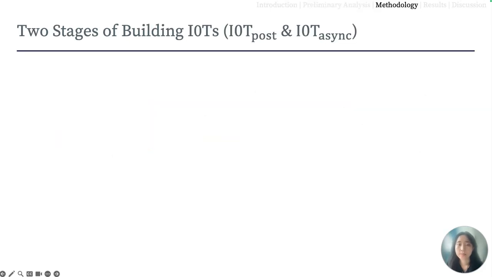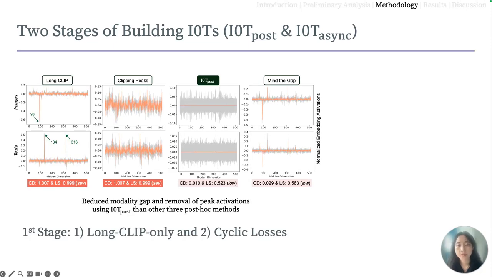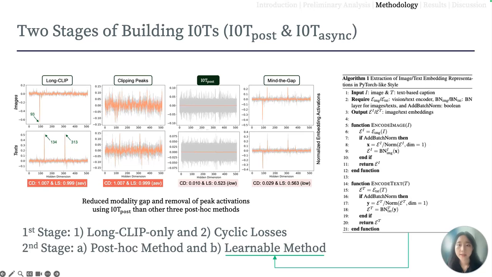Thus, in order to build a model that reduces the modality gap, in the first stage, we fine-tune the CLIP model using the Long-CLIP model architecture, long captions only from the ShareGPT4V dataset, and cyclic losses, which overall improve the downstream performance compared to CLIP. Then, in the second stage, we apply post-hoc and learnable methods with the objective of reducing the modality gap.